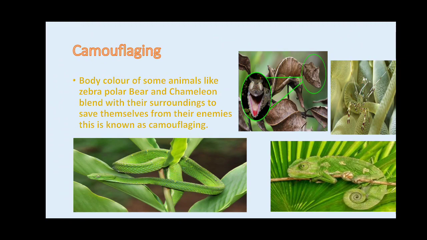Some animals like porcupines have sharp spines to protect themselves from enemies. For example, if you observe the porcupine, it has very sharp spines. Once it opens its spines, even a tiger gets scared to go to that porcupine. Understand? Though it is a very small animal, sometimes it can fight with the tiger, just because it has sharp spines.